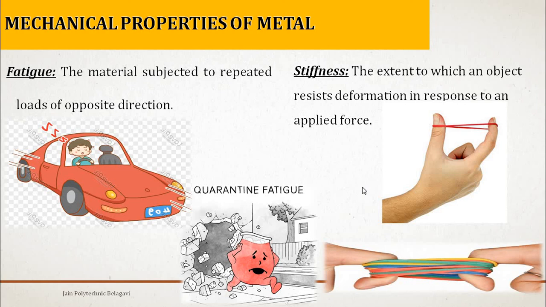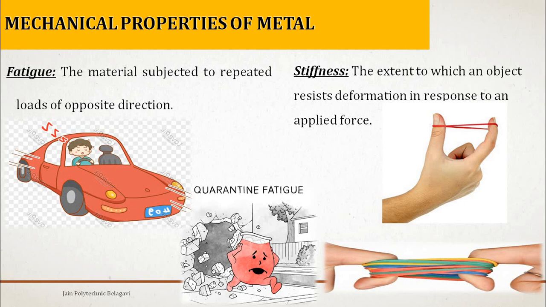For example, a spring is also one of the examples. It can be stretched to an extent, but if you stretch beyond its limit of extension, it is not going to extend. That is called the stiffness property.